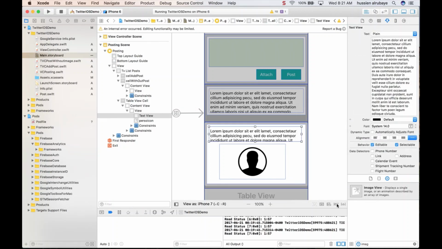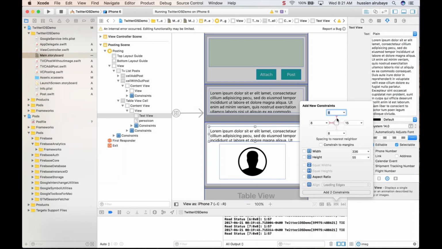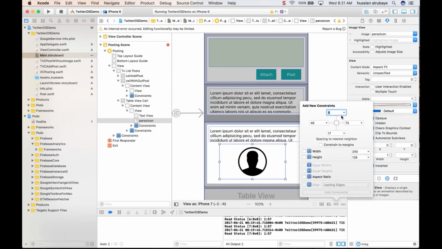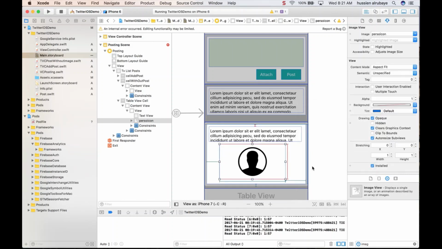This one should be the same, but should be fixed from another place. I don't want it to be fixed height or fixed width. But this one I want pinned from this side, this side, and this side. I want it to be fixed height and fixed width, so I will not have any issue with a big image size. So still holding everything the same.